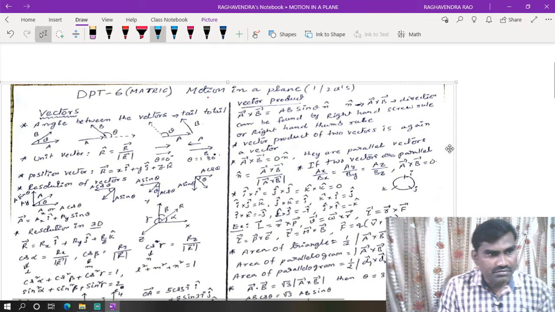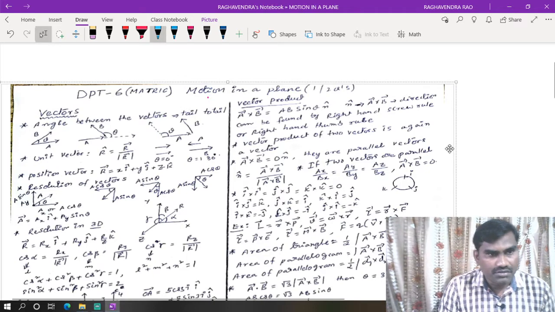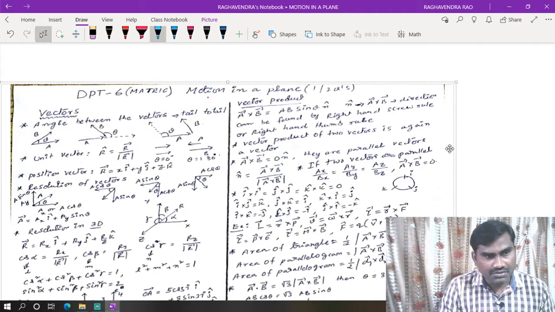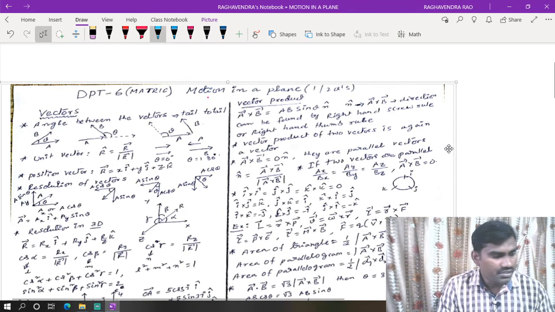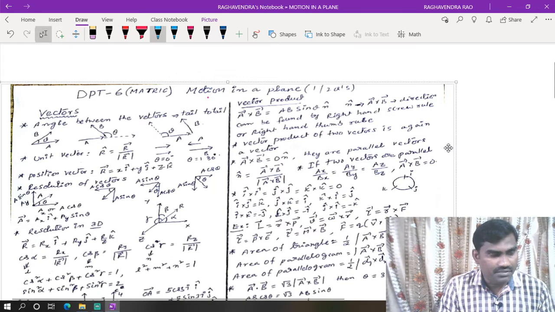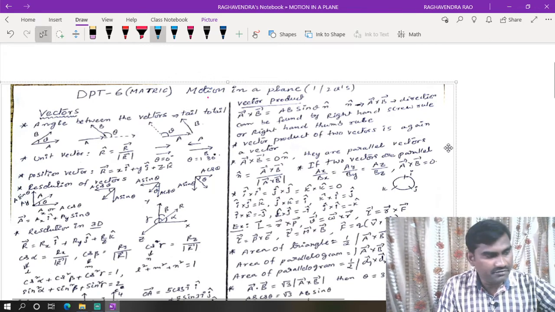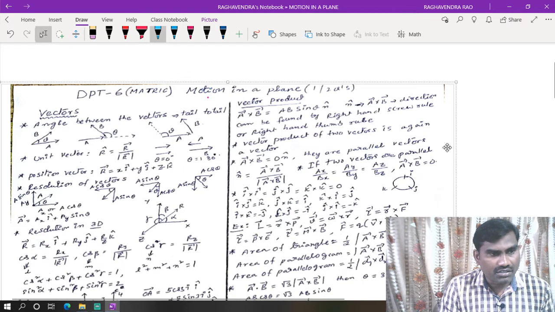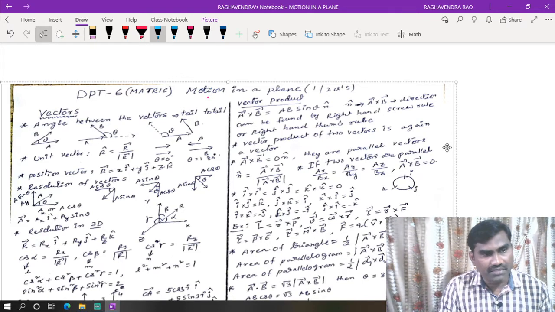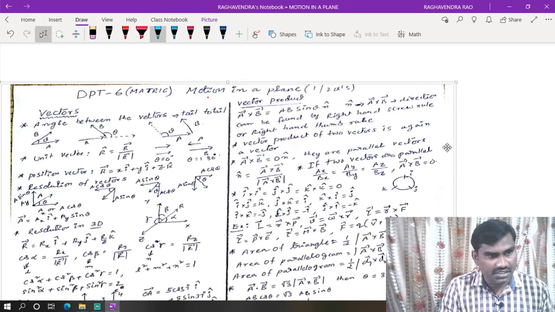So today I'm going to discuss motion in a plane, a quick revision for NEET 2020 aspirants. This class is for those who are preparing for the NEET 2020 examination. For them to revise all the concepts and formulae in a short time, I'm going to give this lecture.